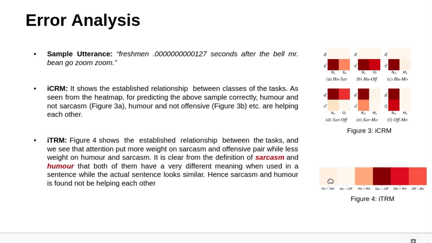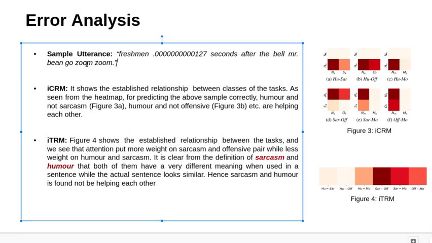And we found that sarcasm and humor are not helping each other. From the heat maps of ICRM and ITRM, we can see the importance of the interclass relationship module and intertask relationship module. And we can see that with the help of ICRM and ITRM, we can correctly classify the sample utterance.